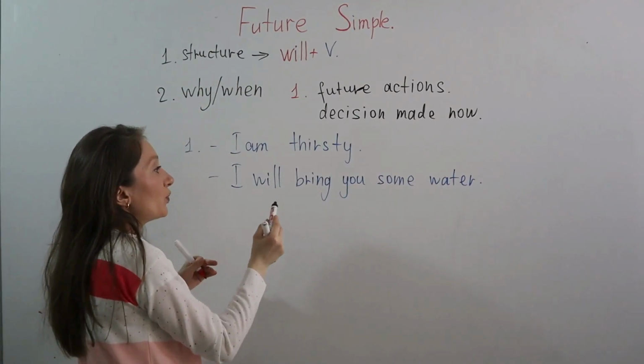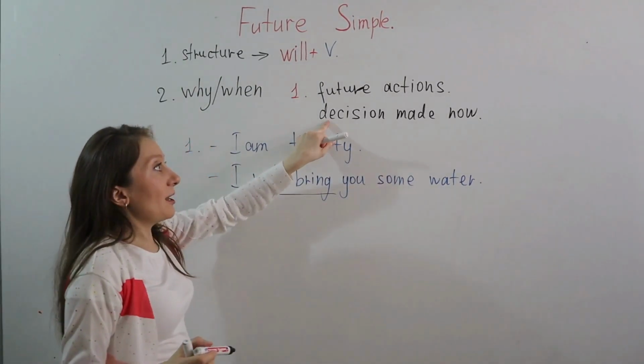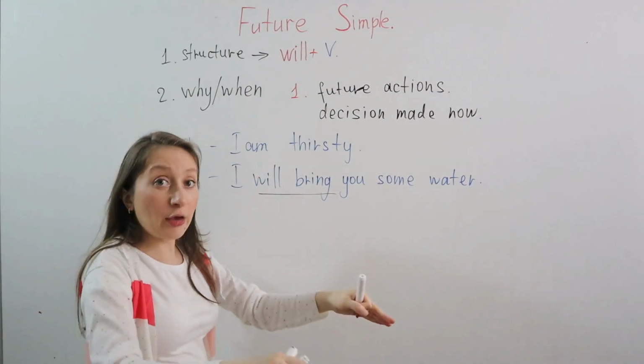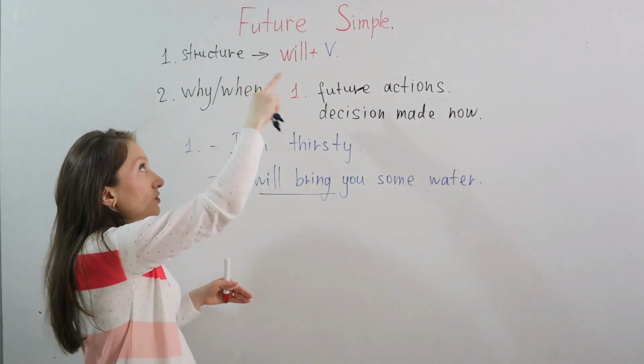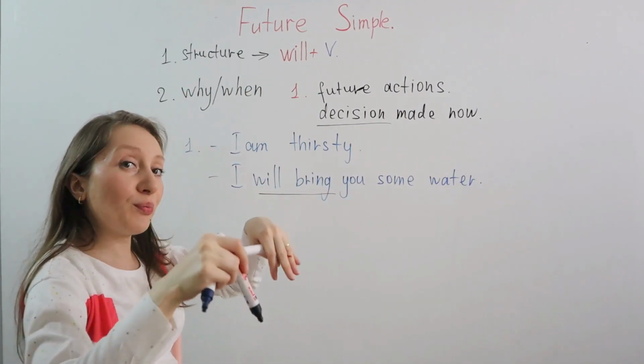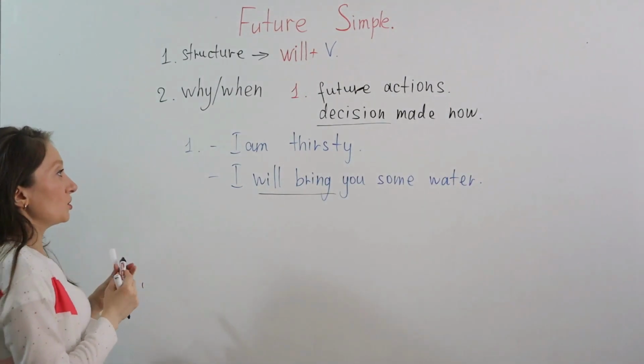So, I will bring, the decision made now. Oh, really? Okay, I will bring you some water. So you use future simple because of the decision right now. You made it right now. I will bring you some water.